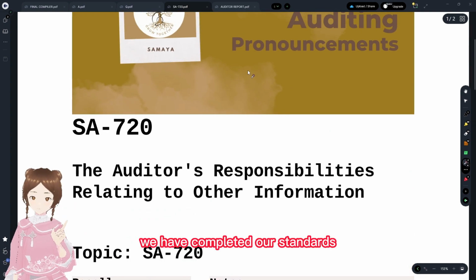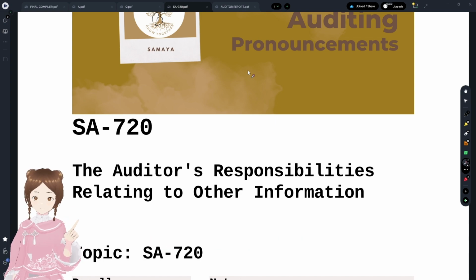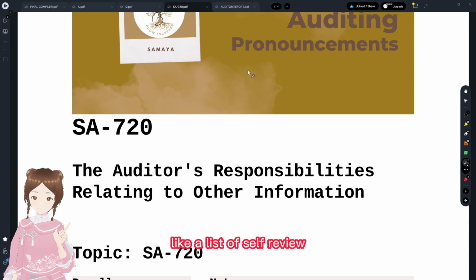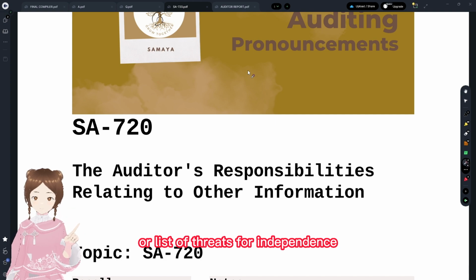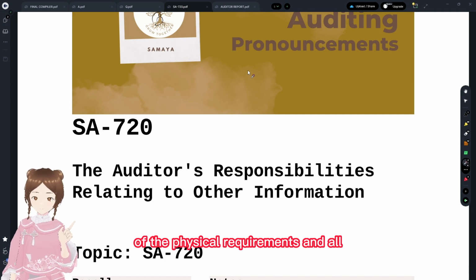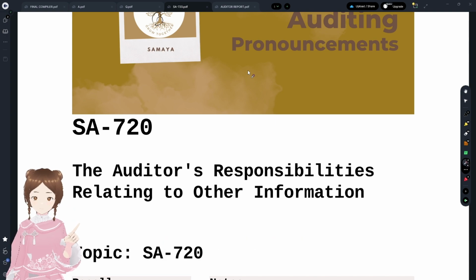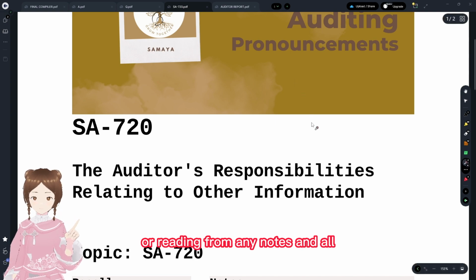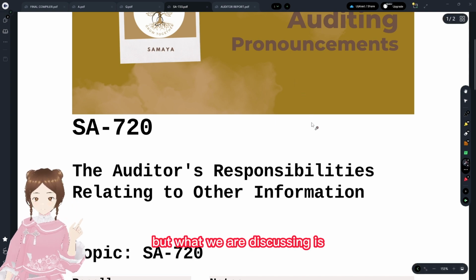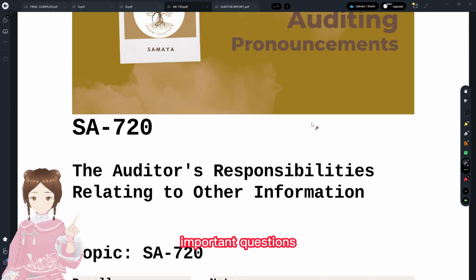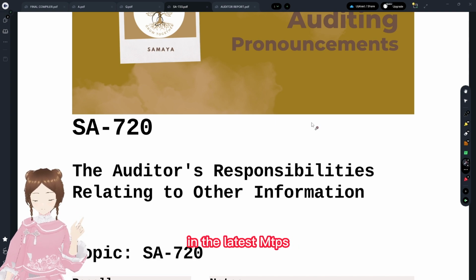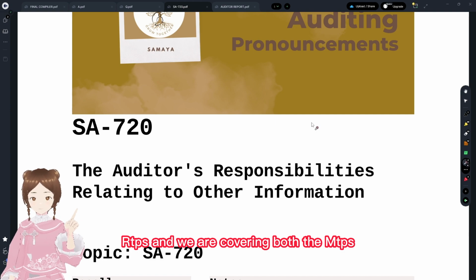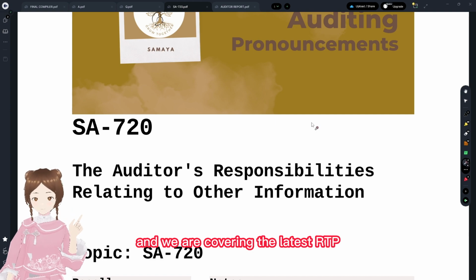And that's it, we have completed our standards, and now we'll discuss the important questions. We are not discussing the direct questions that could be asked, like a list of self-review threats to independence, or the fundamental principles of ethical requirements. We are not discussing those, which you could easily write after seeing this PDF or reading from any notes. But what we are discussing is all the important points and important questions in the latest MTPs and RTPs, covering both the MTPs and the latest RTP.